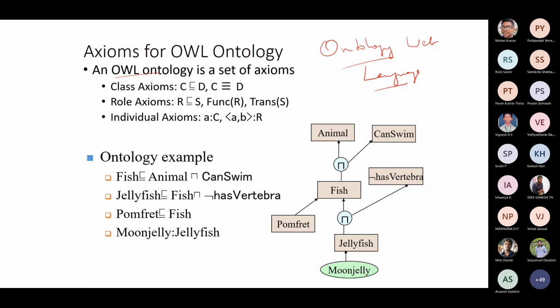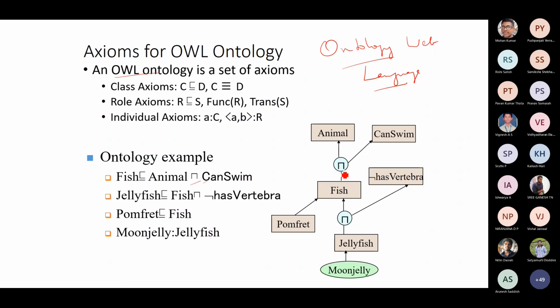So this is the typical example. Fish is a subclass of animal, and this animal basically can swim. This is the representation for that particular scenario. Fish is a type, and the attribute here is has vertebra. This is the relation.